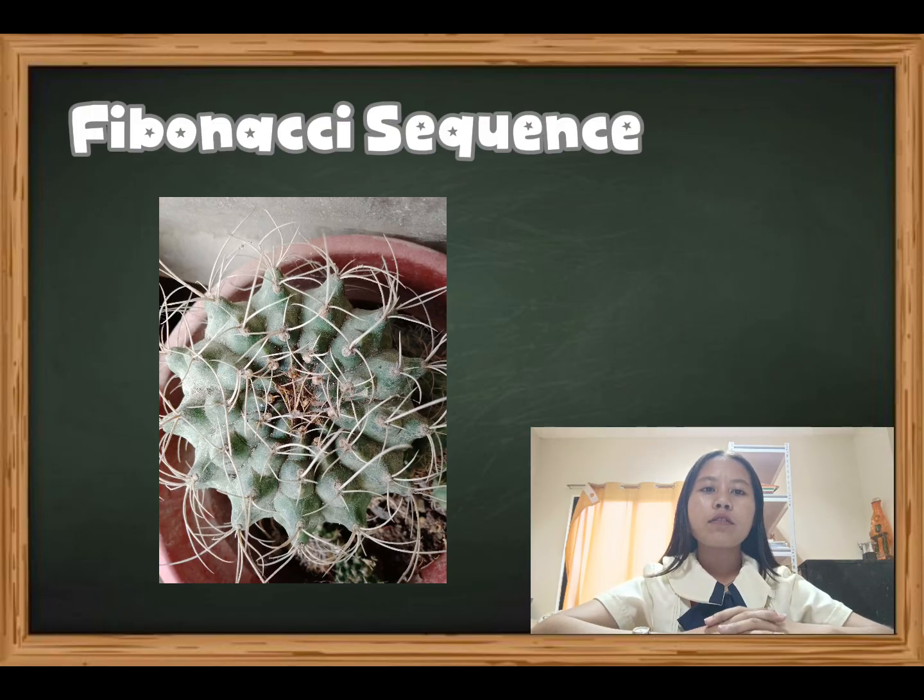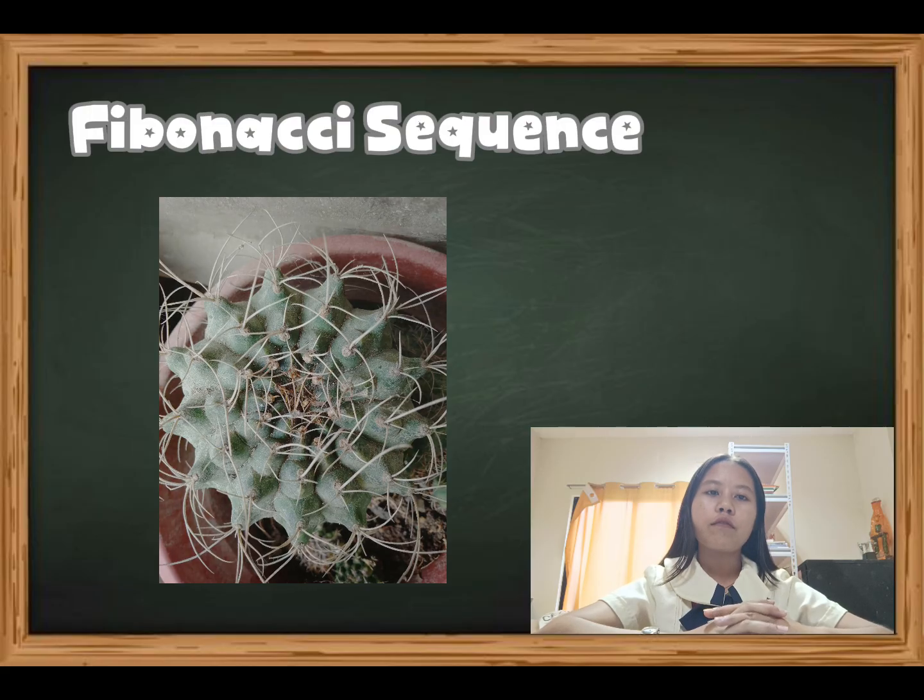So why is the cactus an example of the Fibonacci sequence? Because the arrangement of spines or patterns on a cactus often follows a Fibonacci spiral. These patterns allow for maximum space efficiency, letting the cactus grow and thrive in harsh environments.